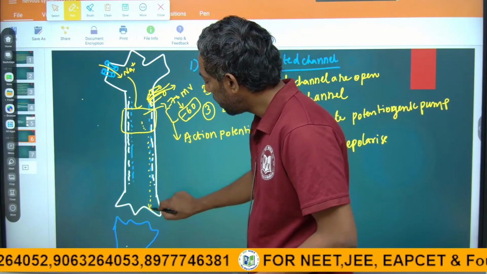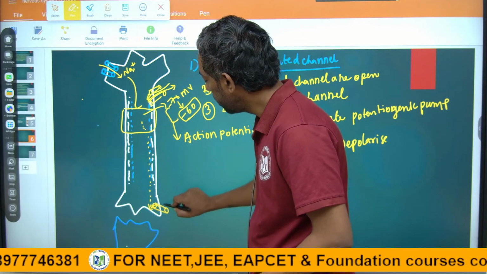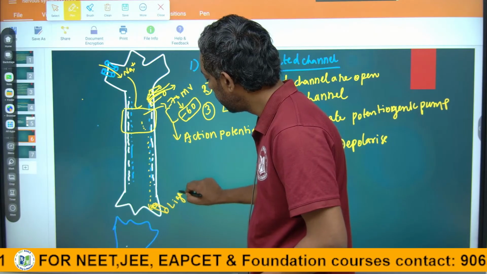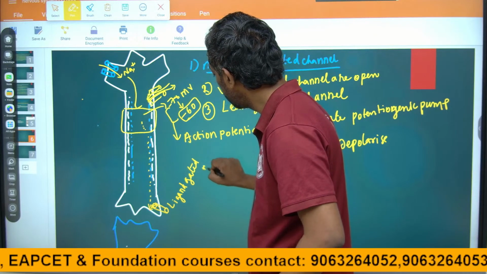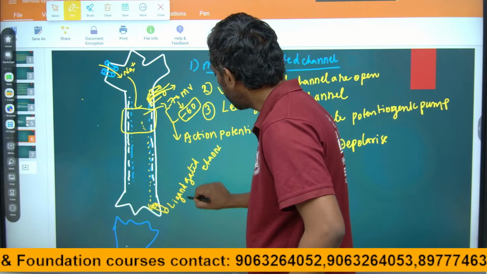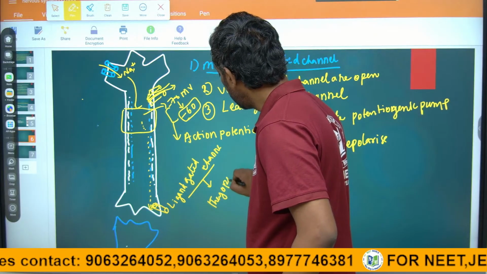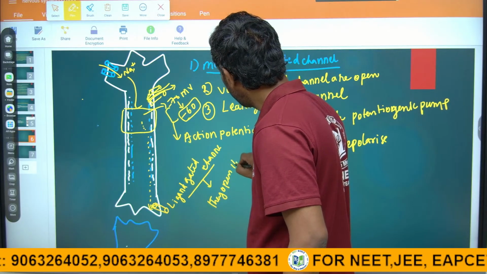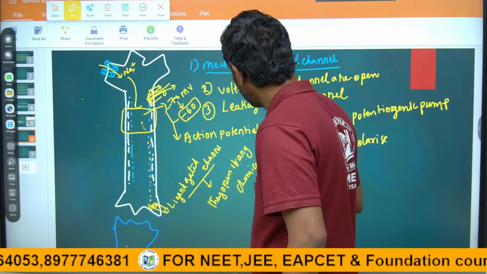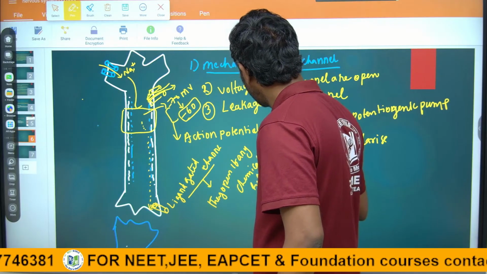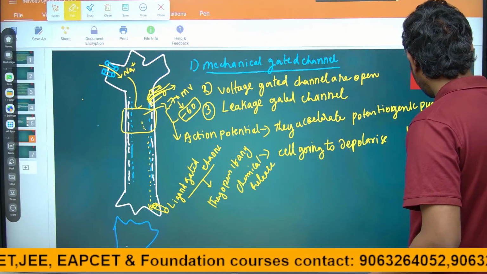Here there are certain channels, ligand gated channels. They open when any chemical is released. How does the chemical release happen?